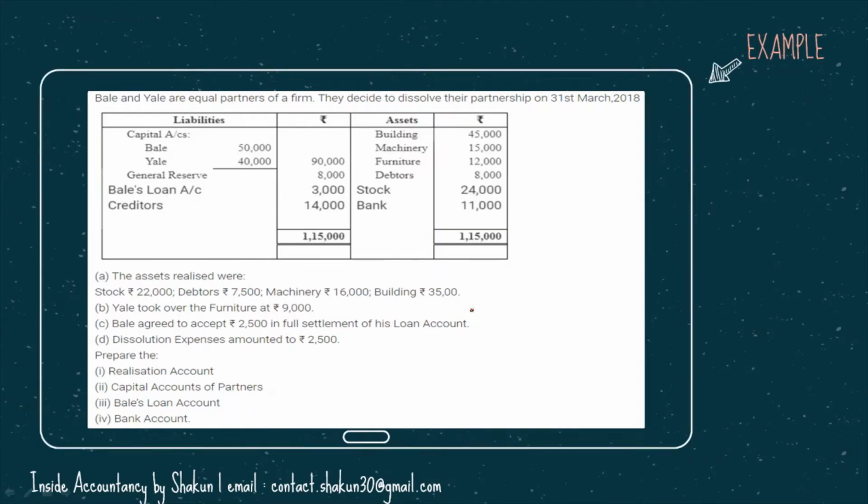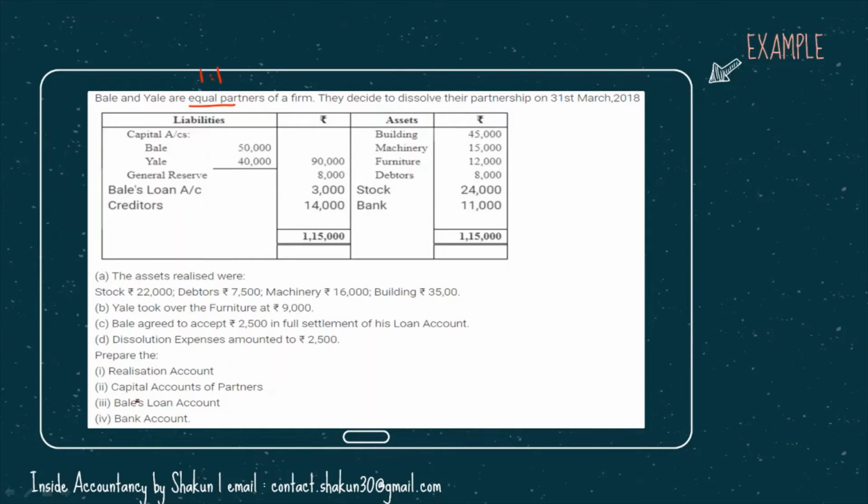Bale and Yale are equal partners of a firm. They decide to dissolve their partnership on 31st March 2018. So they were equal partners, so 1:1. Now the various assets and liabilities are given in the balance sheet to you. The assets realized were this: Yale took over furniture. Bale agreed to accept 25%, 2,500 in full settlement of his loan. Dissolution expenses are 2,500. We need to prepare the realization account, capital accounts of partners, and Bale's loan account as well as bank account. Now in this question, journal entries are not asked.